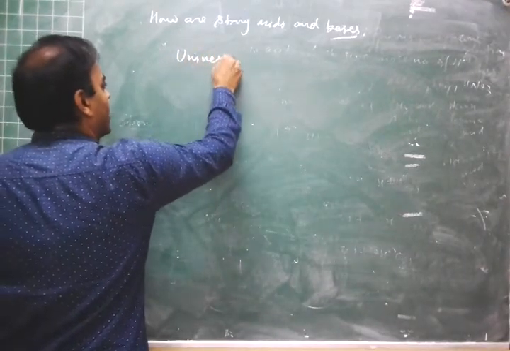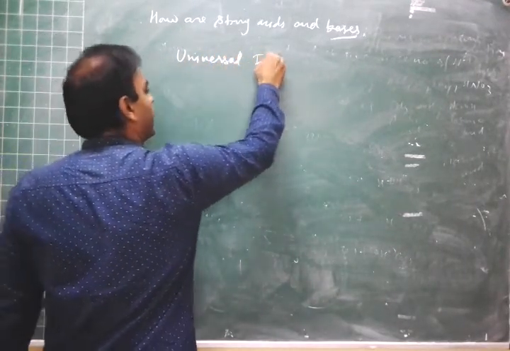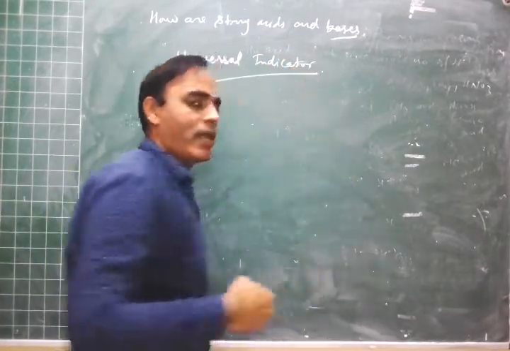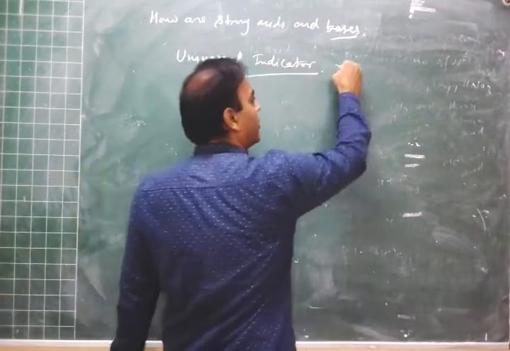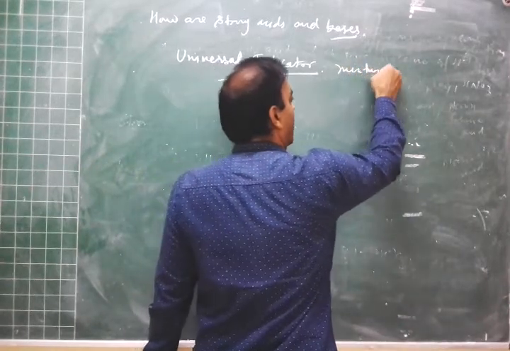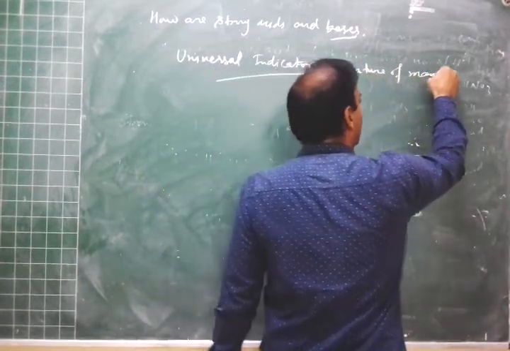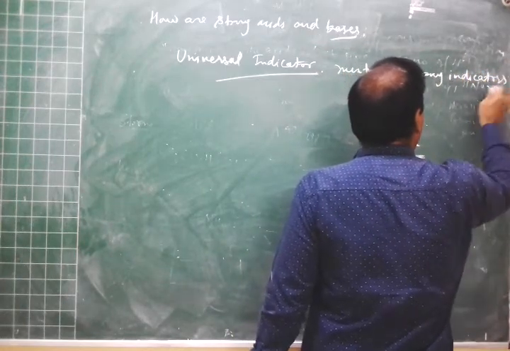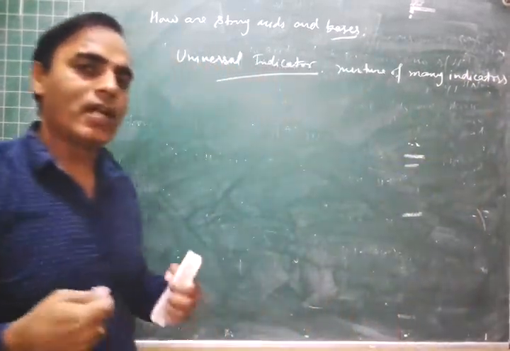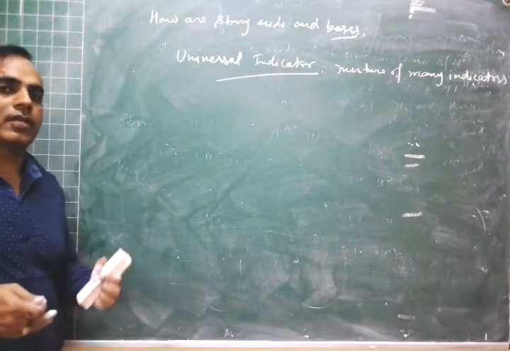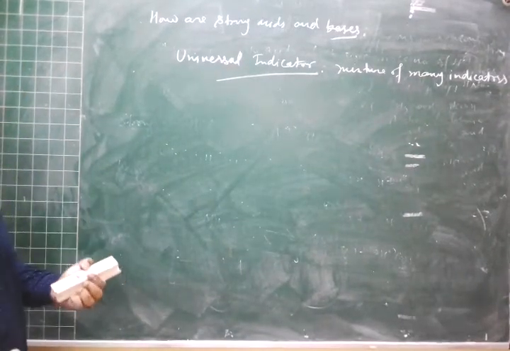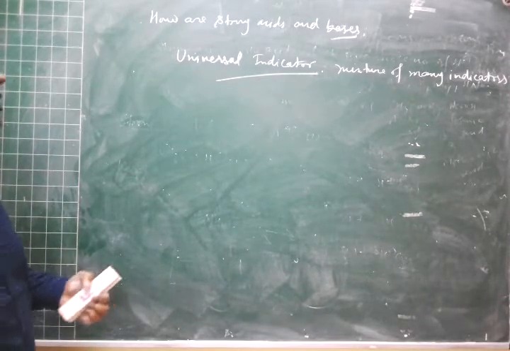A universal indicator is a mixture of many indicators which, by change in their color, show the concentration of H plus ion.